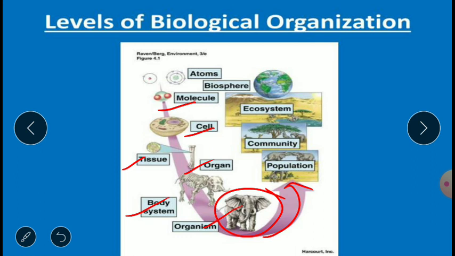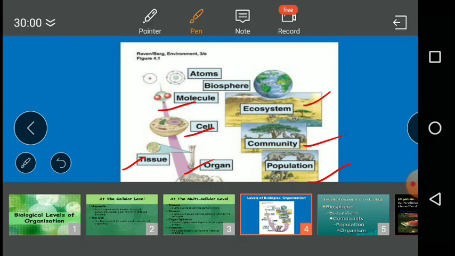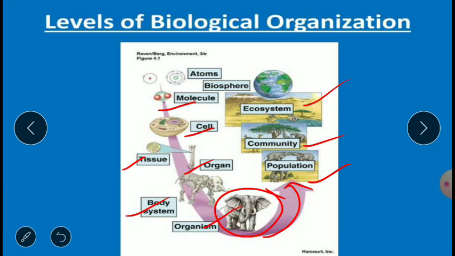When they are grouped together, they are called a population. These populations when they come together are called a community. Communities together will form an ecosystem. Ecosystems together will form a biosphere. So this is nothing but the levels of biological organization.